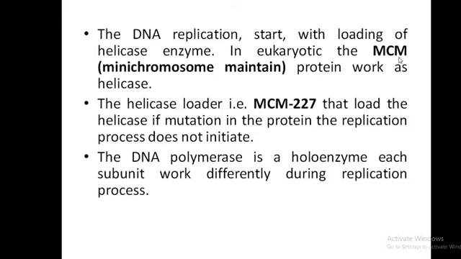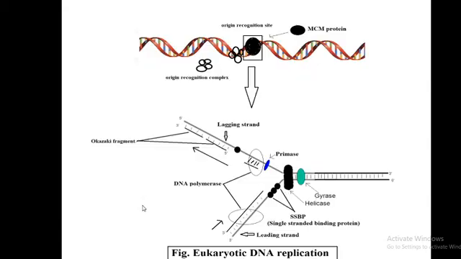In eukaryotes, the MCM proteins are the helicase, and obviously they have to be loaded by something: MCM2-7 acts as the helicase loader. If there is a mutation in this protein, the replication process does not initiate. The DNA polymerase is a holoenzyme, and each subunit works differently during the replication process.